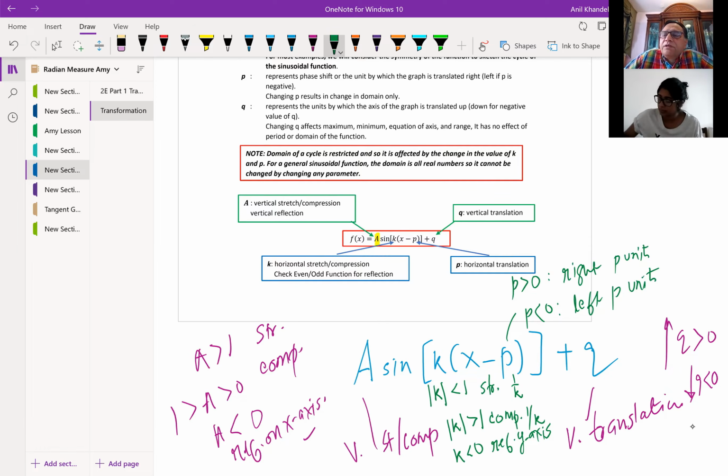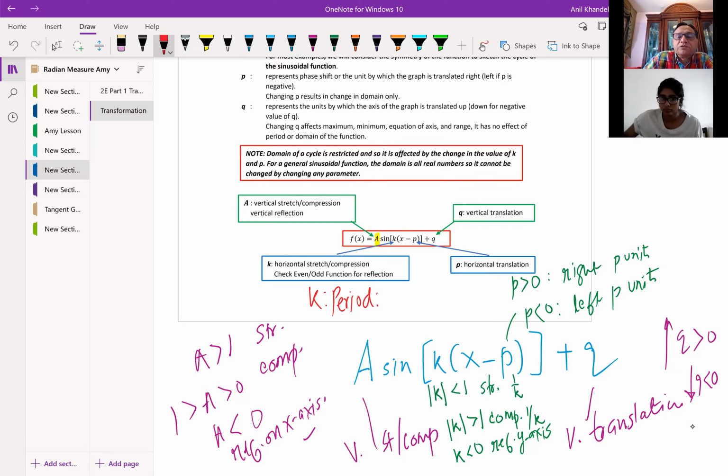Now, when we talk about the sinusoidal functions, they are periodic in nature. They repeat. So k also gives you the period of the function.